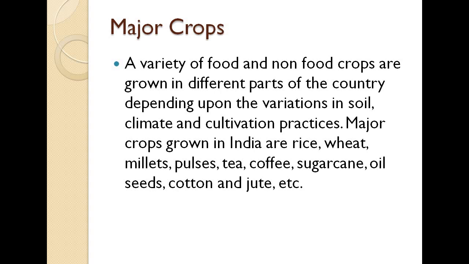These crops vary because there is a difference in the soil pattern, the soil fertility, climate changes, and cultivation practices in different land areas. That's why certain crops are grown in particular land areas only. They can't be grown in other areas. It can be done, but it can't produce as much as in other parts of the land which are fertile for it.